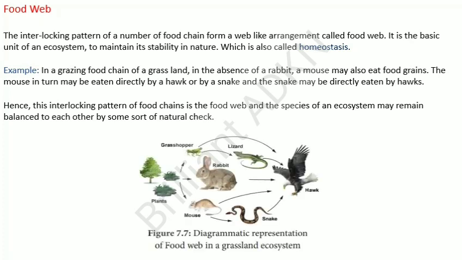In this figure, you can see a food web in a grassland ecosystem, that is the plants will be eaten either by a grasshopper or a rabbit or the mouse, and it can be eaten by the hawk. Sometimes the snake will be eaten by the hawk, and the grasshopper will be eaten by the hawk, the lizard also will be eaten by the hawk, or any other organism will be eaten by any other organism. So this is called the food web.